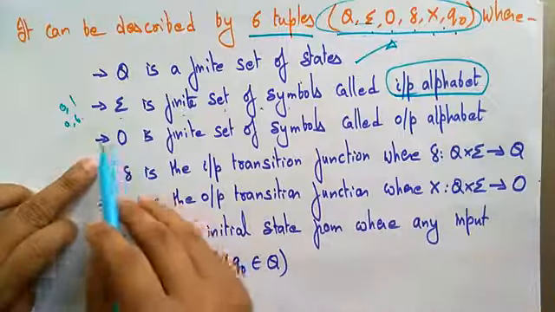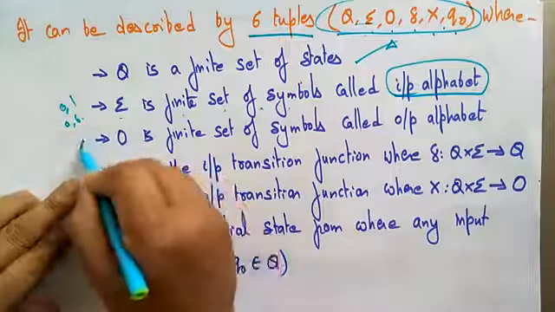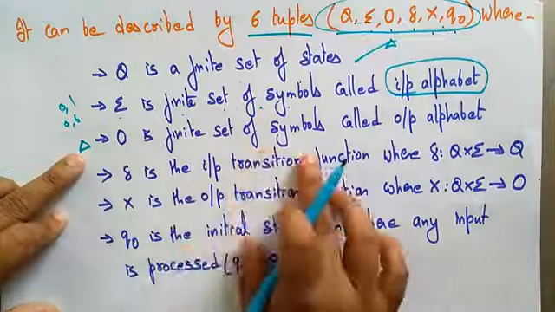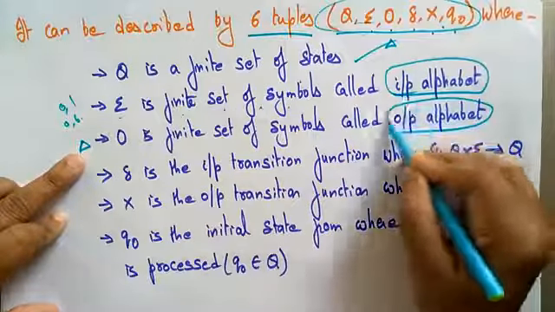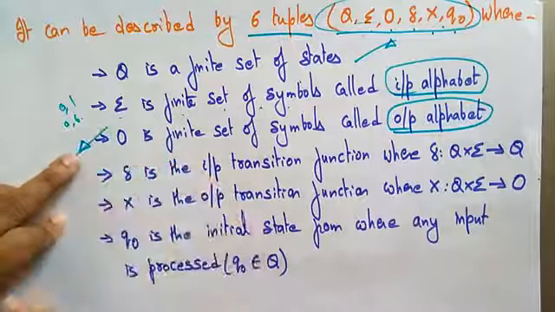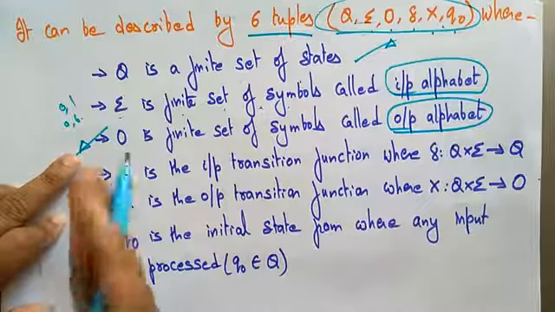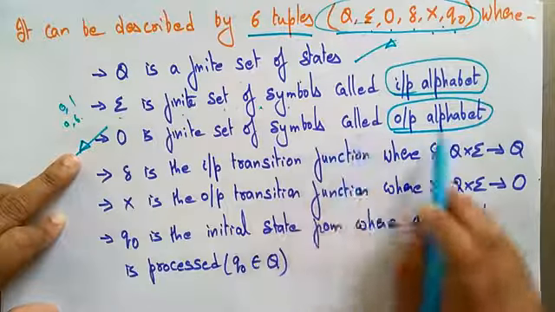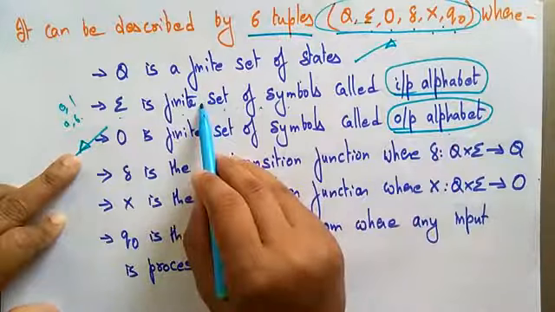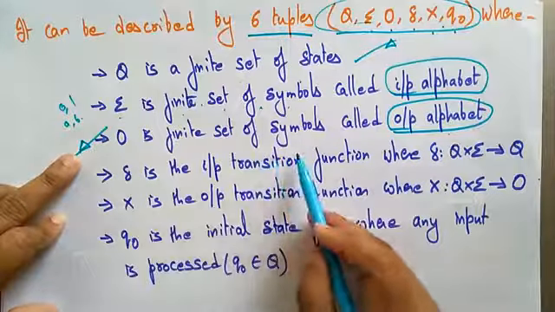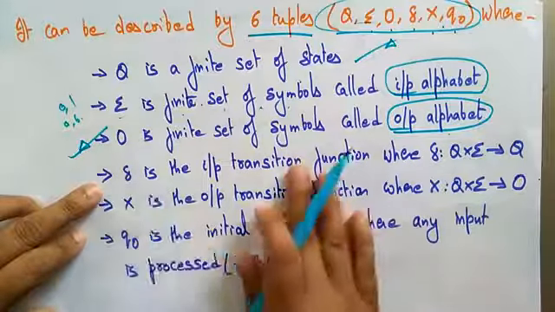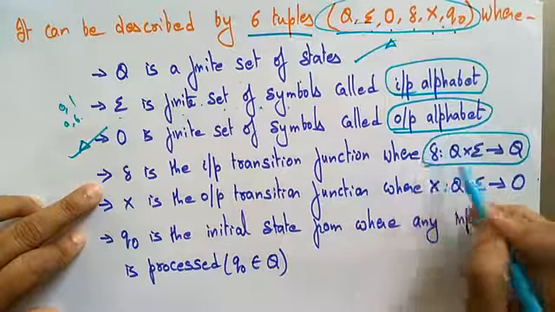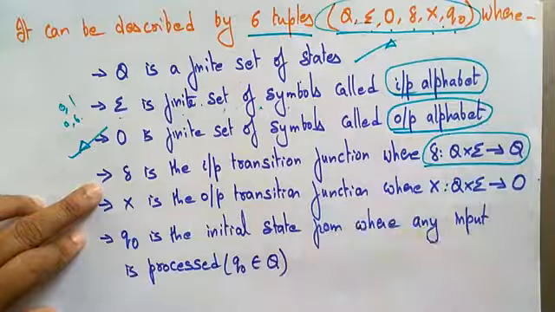Now another thing, that is the O. You can represent it like this also in some textbooks. O is a finite set of symbols called output alphabet. This is one extra concept when compared to the deterministic and non-deterministic machines. The Mealy machine has a tuple O, a finite set of symbols called output alphabets. So here there are input alphabets and an output alphabet. And delta is the input transition function, where Q into sigma gives the next state only, just like a deterministic finite automata.